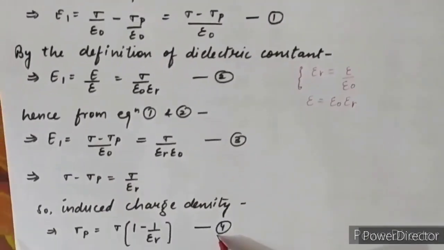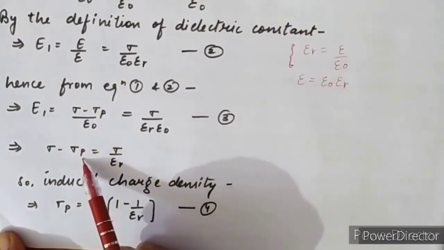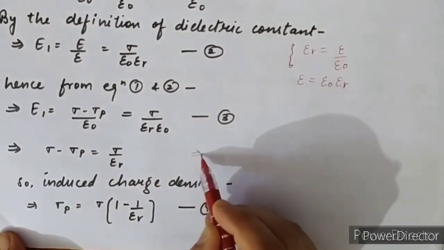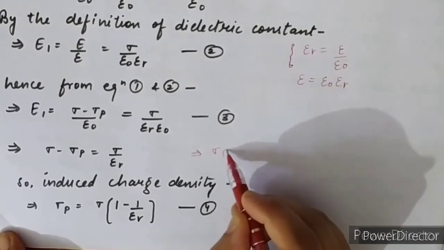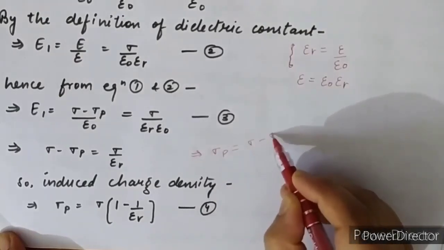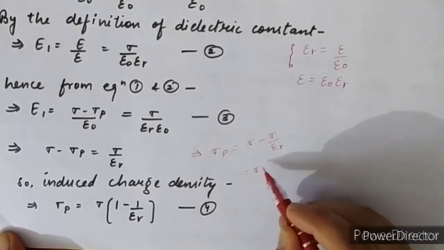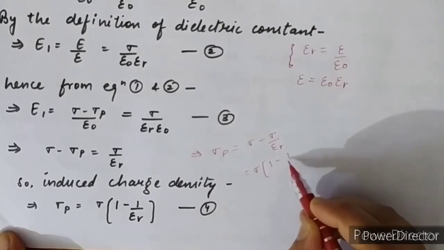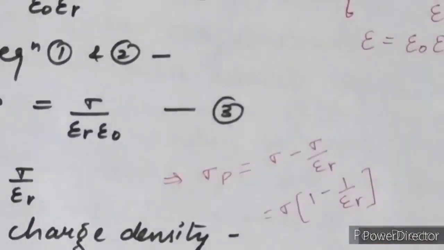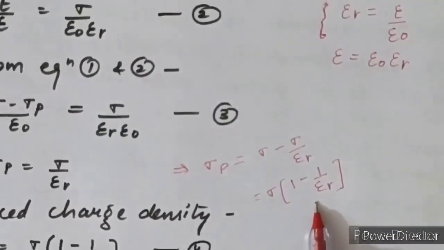This is equation number 4, and this is the value of the induced charge density. Clear?